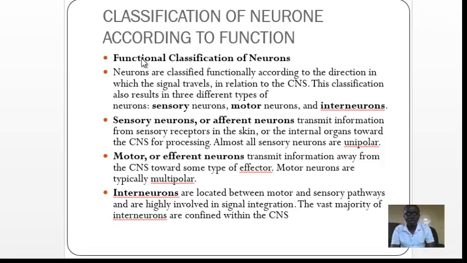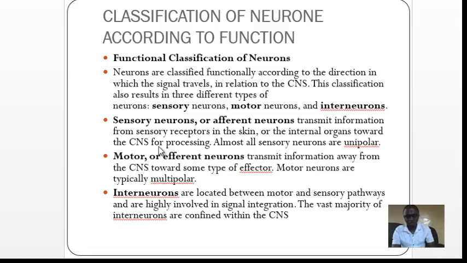Starting with the sensory neuron, also known as the afferent neuron. Afferent means towards. This is the kind of neuron which conducts electrical signals towards the central nervous system, towards the brain and spinal cord, away from the receptor or sense organ.